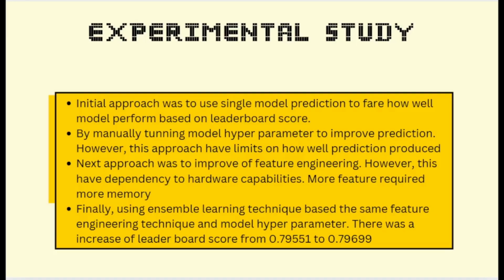So finally, we decided on using the ensemble learning technique based on the same feature engineering techniques that we used earlier and the same model hyperparameters that we researched earlier, and we noticed there is an increase in the leaderboard score from 0.79551 to 0.79699. To put it in context, we would initially place in the top 60% using the single model approach. But the moment we start using the ensemble learning approach, we place in the top 50%.